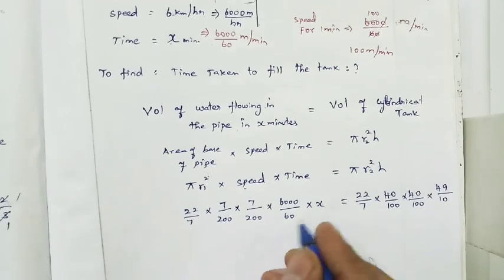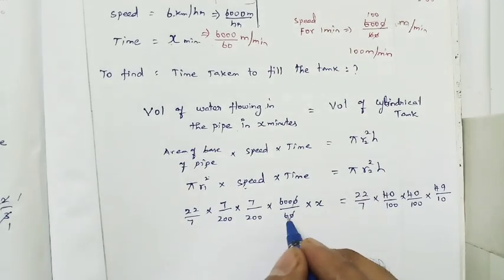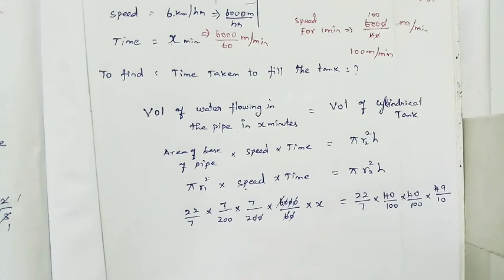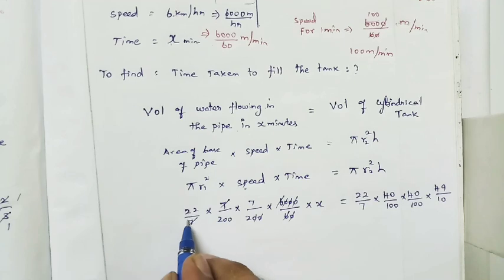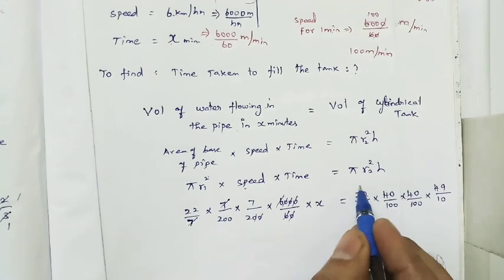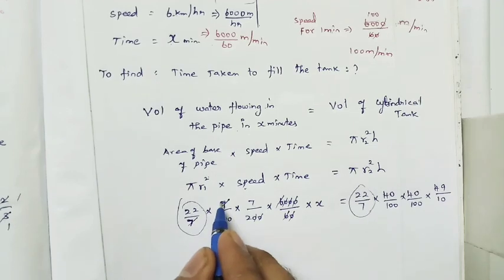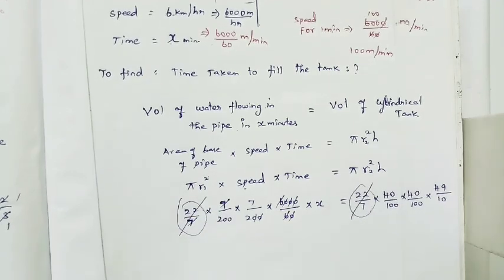Now first simplify, it is easy to simplify. The 0 will get cancelled, 6 will get cancelled, and 7 and 7 will get cancelled. Better, before simplifying, in the LHS we have 22 by 7 and in the RHS also 22 by 7, so you can directly cancel them.